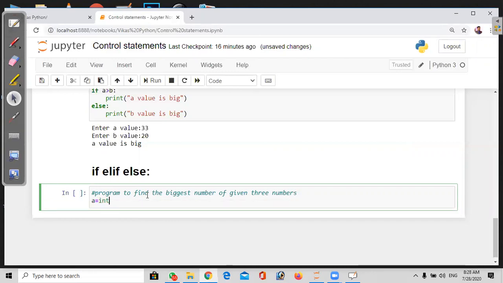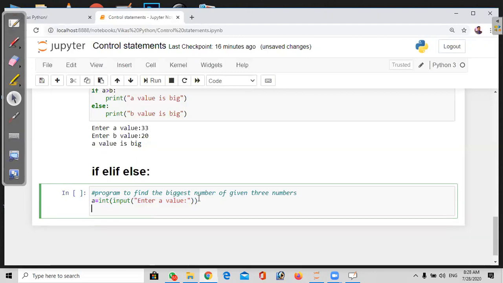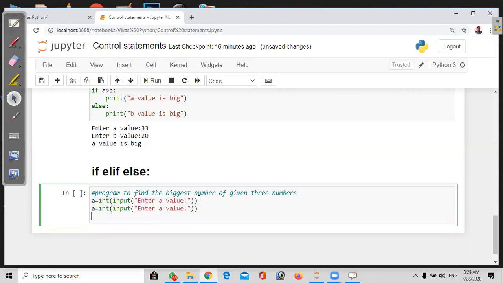A equal to int of input, and just the b value we are giving and the c value we give. Okay, so we are asking the user to enter three values.